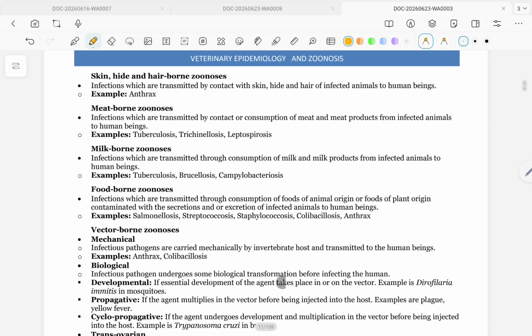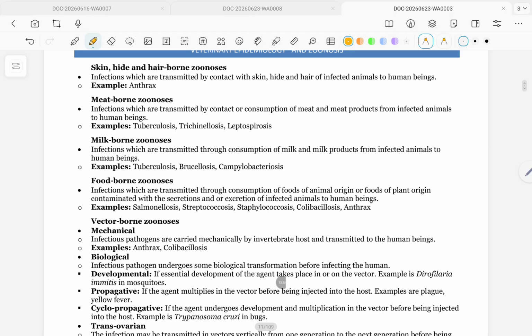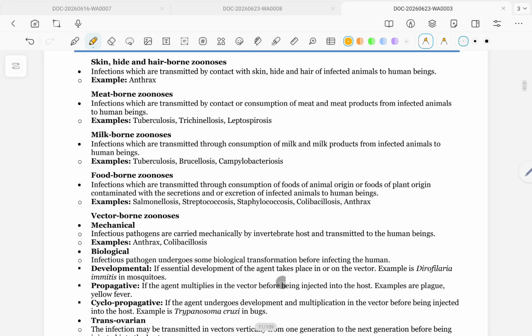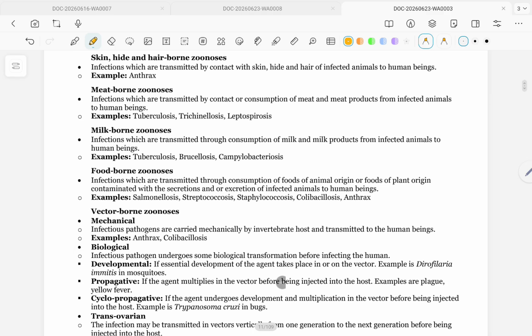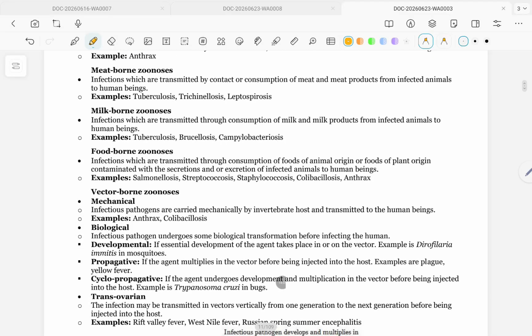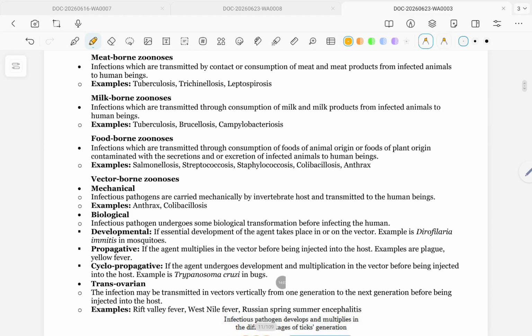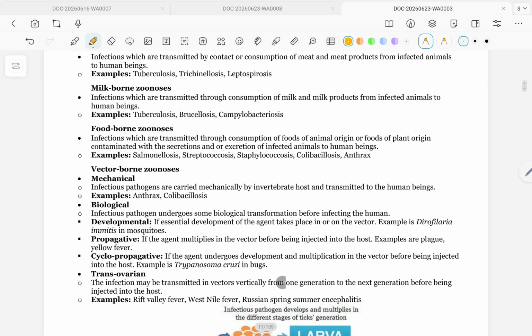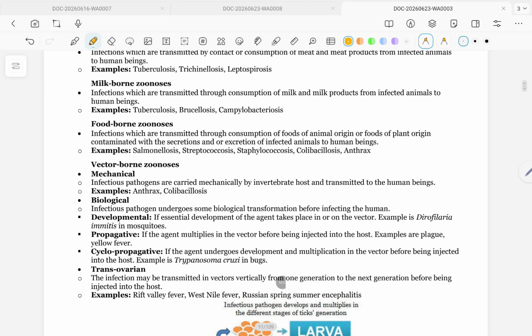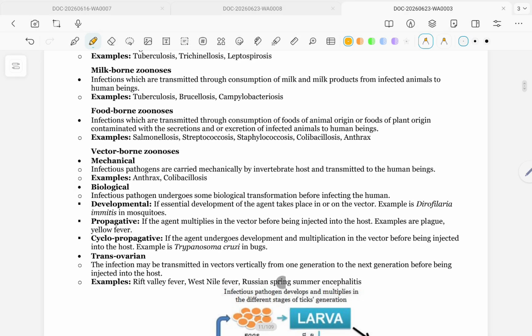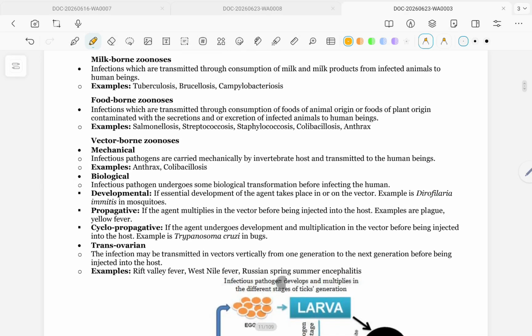Meat-borne zoonosis: infections which are transmitted by contact or consumption of meat and meat products from infected animals to human beings. Example: tuberculosis, trichinellosis, leptospirosis. Milk-borne zoonosis: infections which are transmitted through consumption of milk and milk products from infected animals to human beings. Example: tuberculosis, brucellosis, campylobacteriosis.